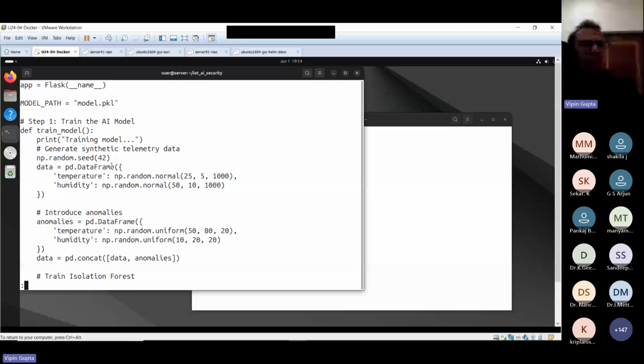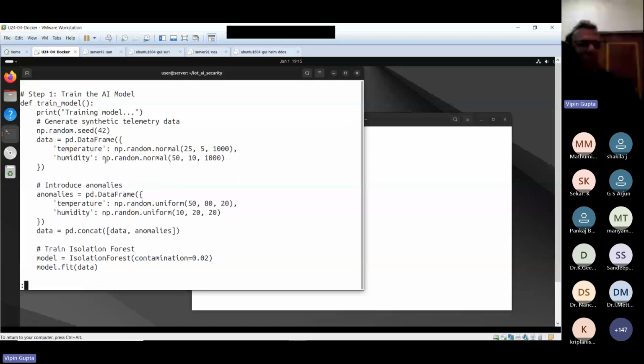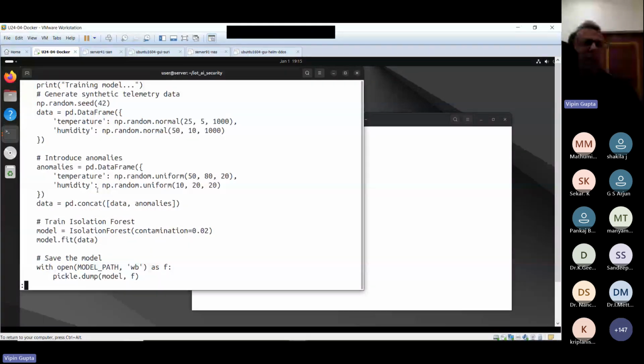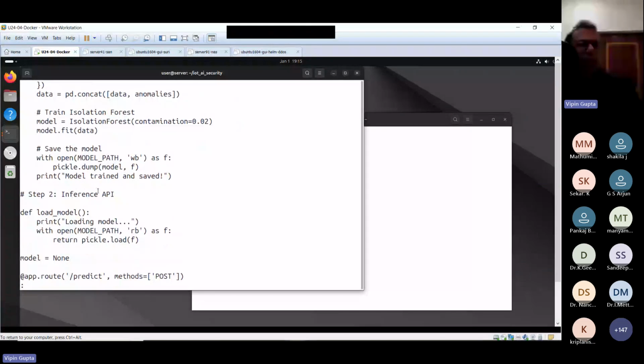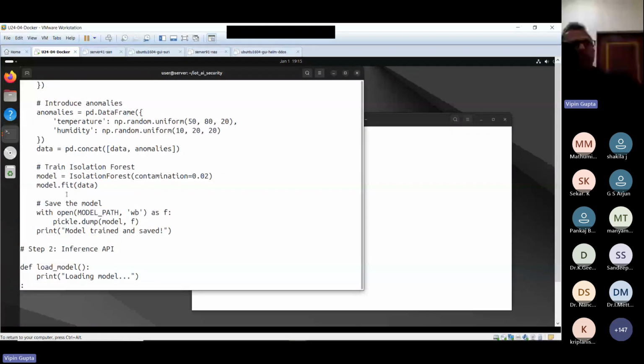Then we are training on that data by using Isolation Forest. Once we have trained on the data, the model will be created. Then we want to run inference from that model. That code is also there. Then we want to do the prediction, whether the data is normal or not.